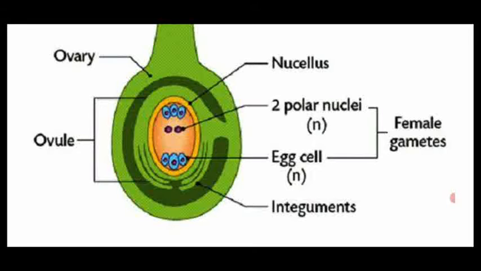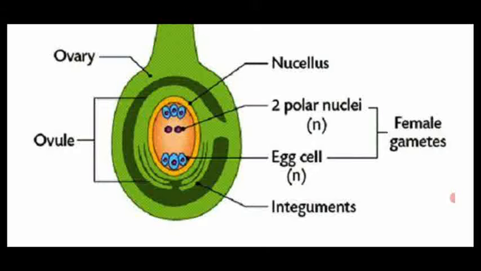Opposite to the micropylar region is the chalaza region. The chalaza region contains three nuclei. Likewise, the micropylar region also contains three nuclei. At the center there are the polar nuclei, two polar nuclei.